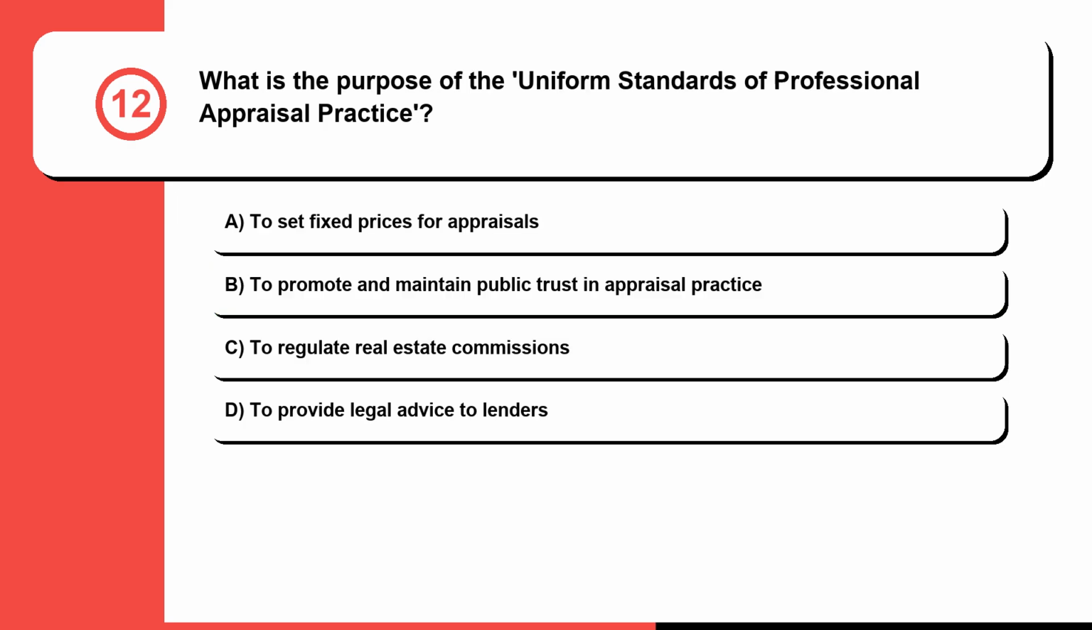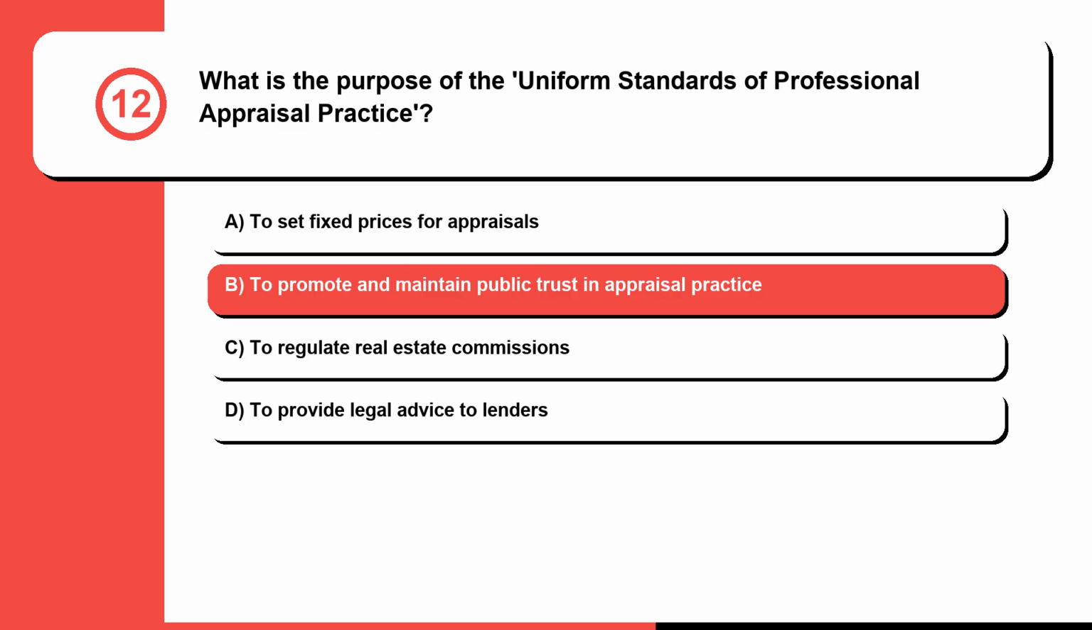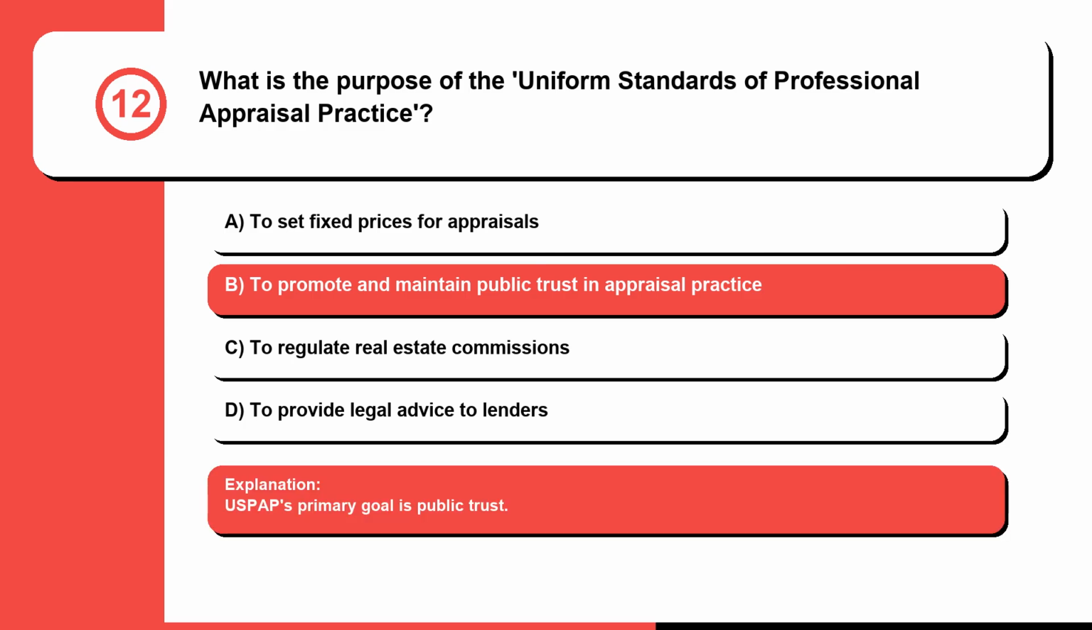Question 12. What is the purpose of Uniform Standards of Professional Appraisal Practice? A. To set fixed prices for appraisals. B. To promote and maintain public trust in appraisal practice. C. To regulate real estate commissions. Or D. To provide legal advice to lenders. The correct answer is B. To promote and maintain public trust in appraisal practice. USPAP's primary goal is public trust.